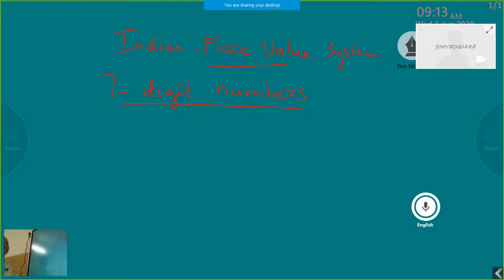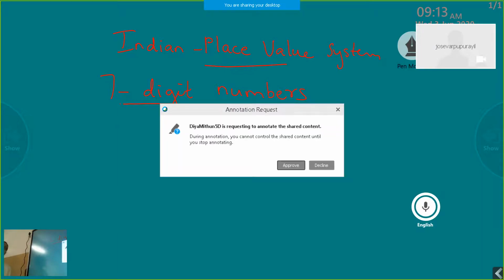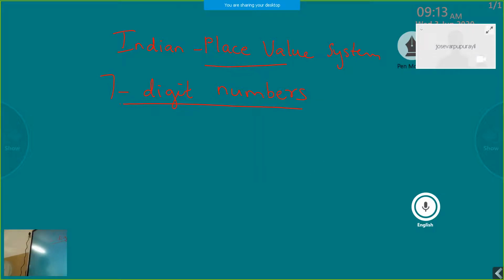7-digit numbers. Now, can you tell me which is the largest 6-digit number, or how will you obtain a 7-digit number? For that, let us consider the largest 6-digit number. Which is the largest 6-digit number?